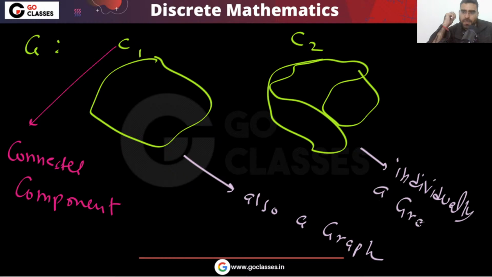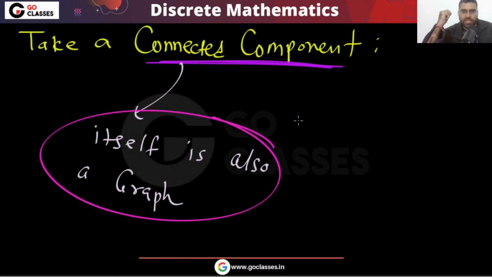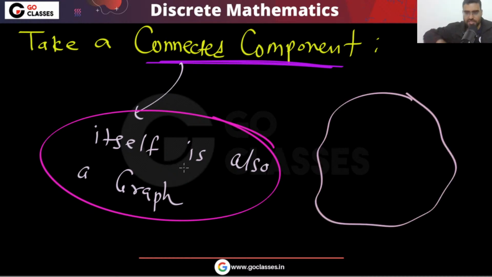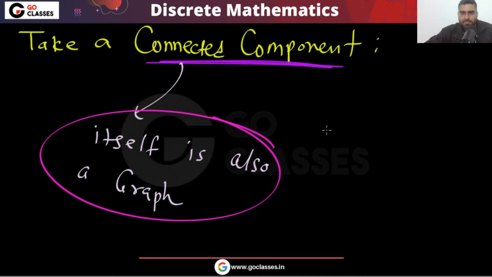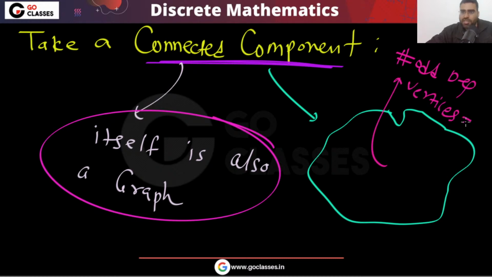Individually, it is also a graph. Yes or no? This is a graph. So what should happen? If this connected component is also a graph, then in this connected component, how many odd degree vertices should there be? The number of odd degree vertices should be even.